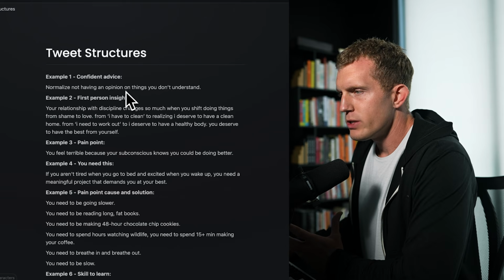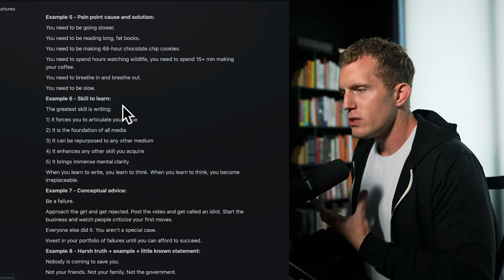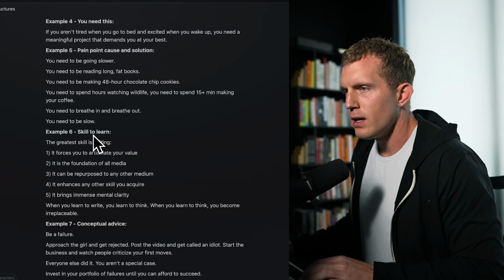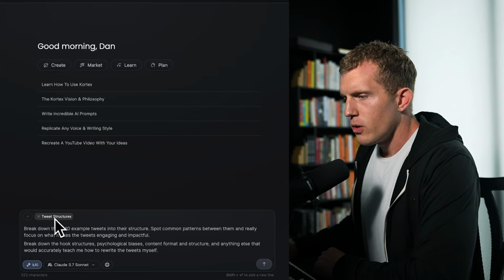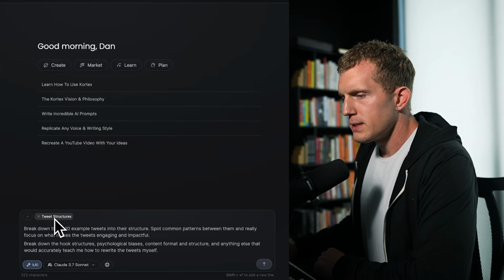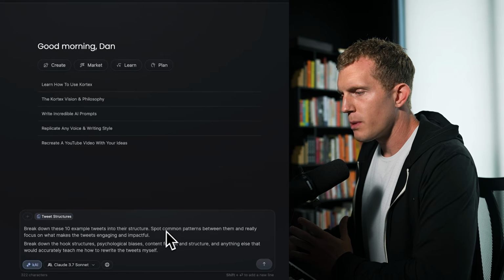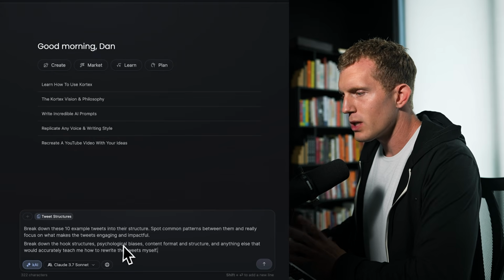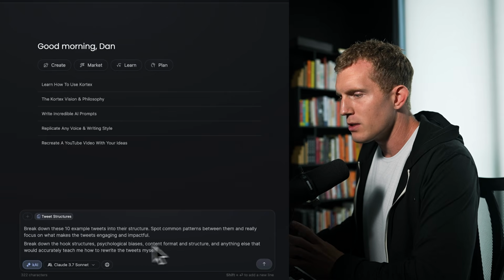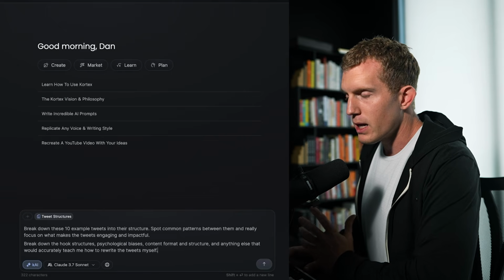Okay, so I have all of my tweet structures or tweets I want to emulate inside of here, and they're just separated by example and then a specific type. And so once you have the tweets you want to reference inside of here, I have 10, now you go to chats and then you type something along the lines of, so I added the tweet structures document as context here that contains all of the actual tweets. And then I say, break down these 10 example tweets into their structure, spot common patterns between them, and really focus on what makes the tweets engaging and impactful. Break down the hook structures, psychological biases, content format and structure, and anything else that would accurately teach me how to rewrite the tweets myself. So I'm going to send that, see what the output is.